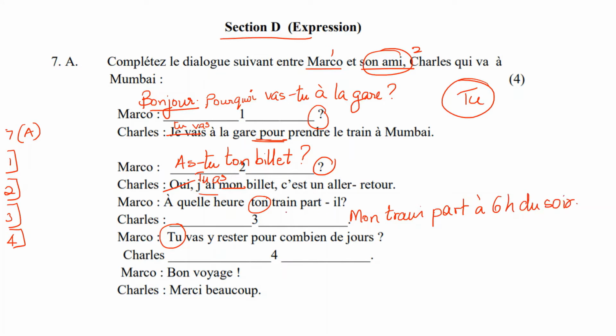Then tu vas y rester pour combien de jours? For how long will you be staying there? So it's again a question. You have to supply the answer. So tu vas y rester, your answer will become je vais. Tu vas becomes je vais y rester. For how long will you stay there? So je vais y rester pour combien, you take out and just put the number of days you want to put. 4 days, pour 4 jours. And that's it.